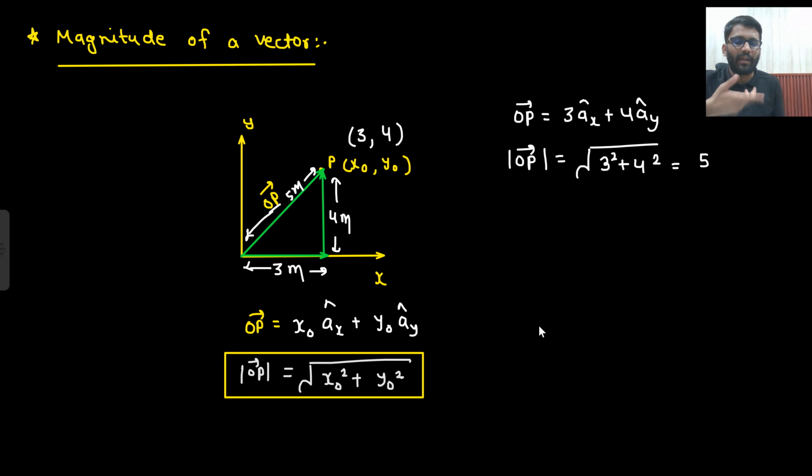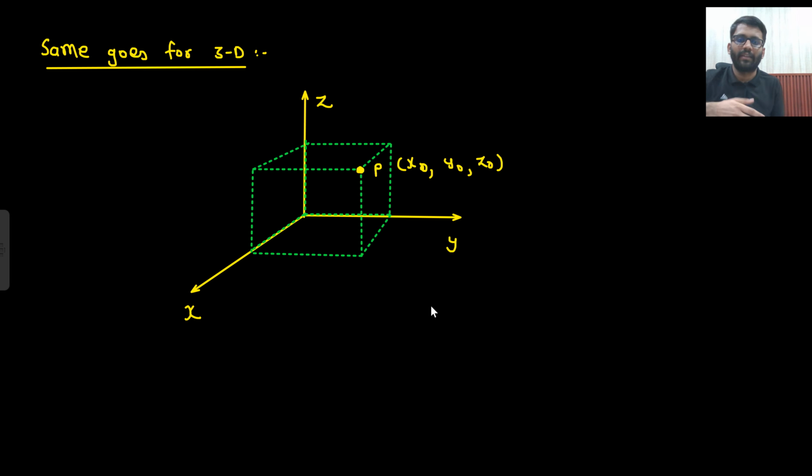And if your vector is mentioned in 3D, the same goes for 3D. So this point P is like the fan in your room. To reach the fan, how will you go?